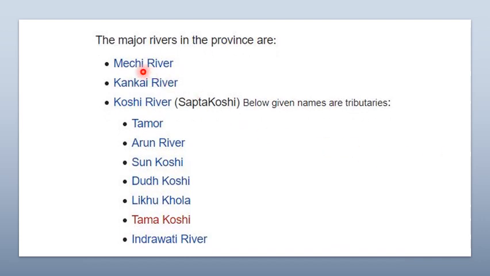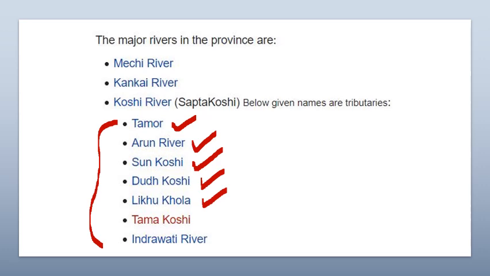Look here, the easternmost boundary is Mechi river, and there is another popular river called Kankai river, and the important river of province 1 is Kosi river, which consists of 7 tributaries, and the tributaries are Tamor, Arun, Sunkosi, Dudhkosi, Likhu, Tamakosi, and Indravati. These are the 7 tributaries of Kosi river, and these are the very important rivers of province number 1.